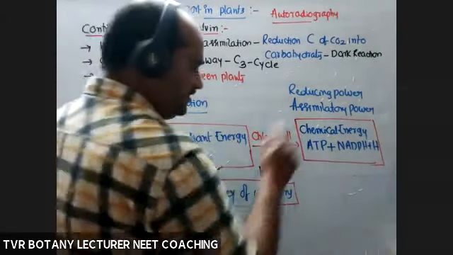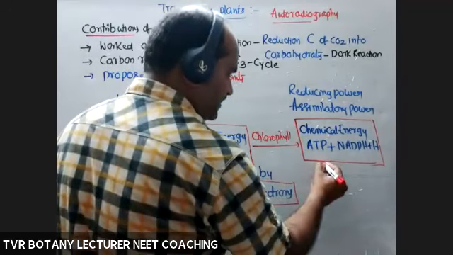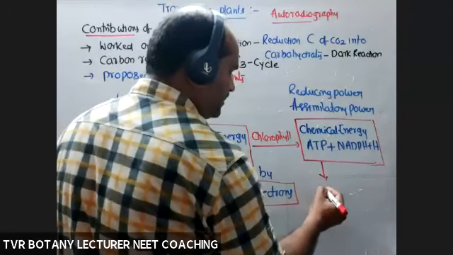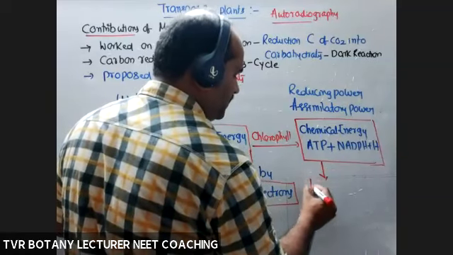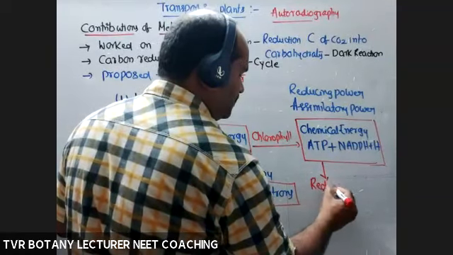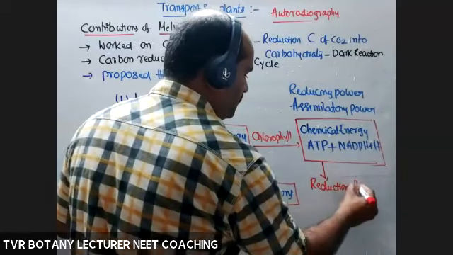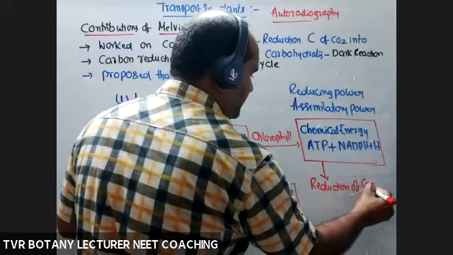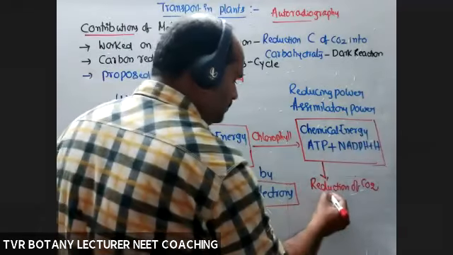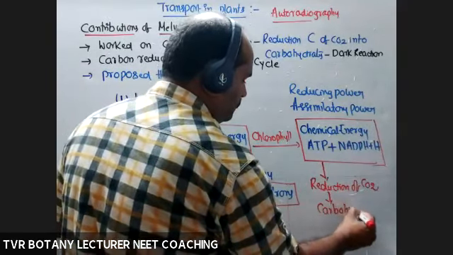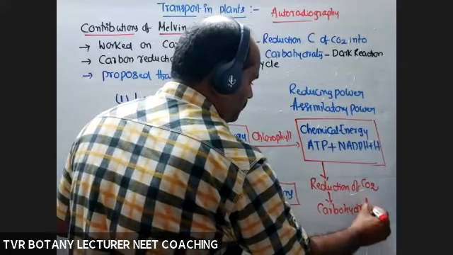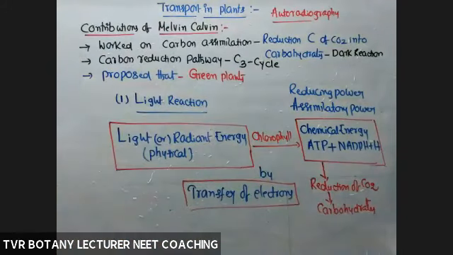This energy is concerned with the reduction of the C of CO2, the raw material carbon dioxide, into carbohydrates. So the main focus is on the dark reaction.